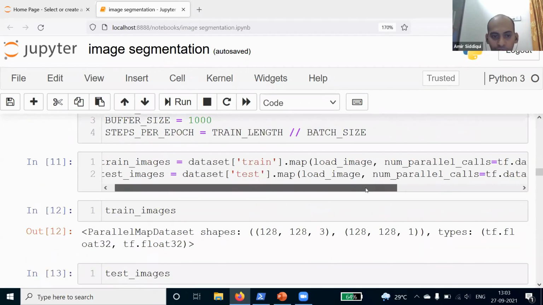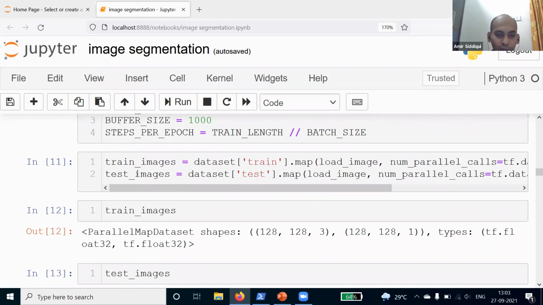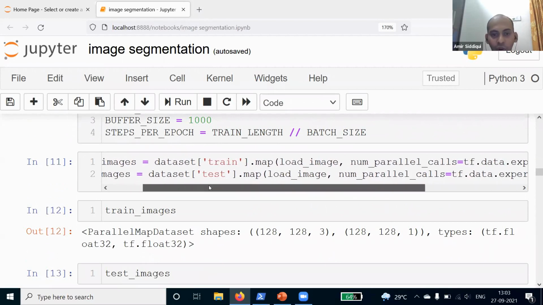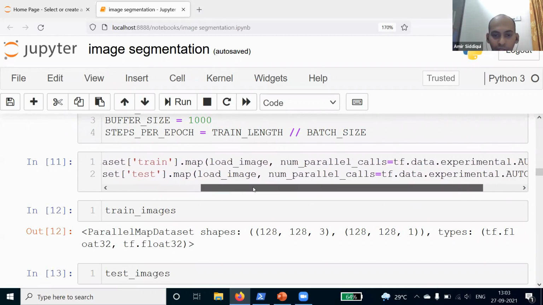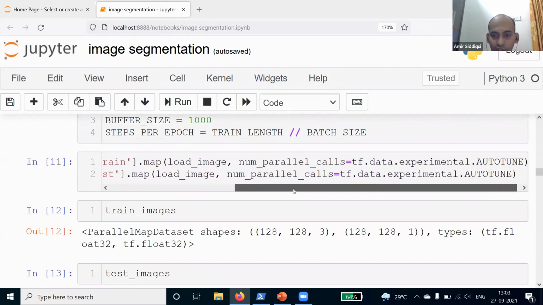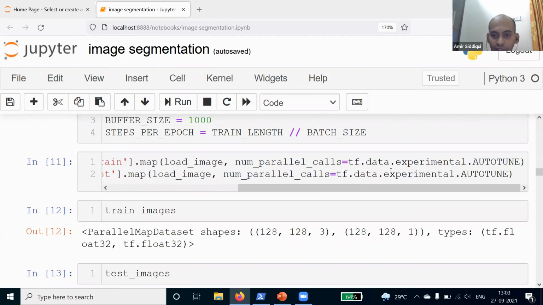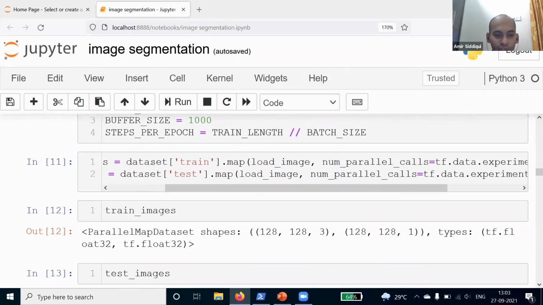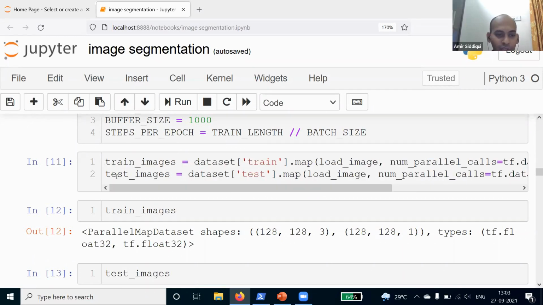Then in the next line, we are defining these two variables, train images and test images. In train images, we will have all the training data set, and we are getting this training data set from tf.data.experimental.autotune, and we are using this train data set variable, and we are mapping it with this load image and the number of parallel calls. Similarly, we are doing this for the test images.